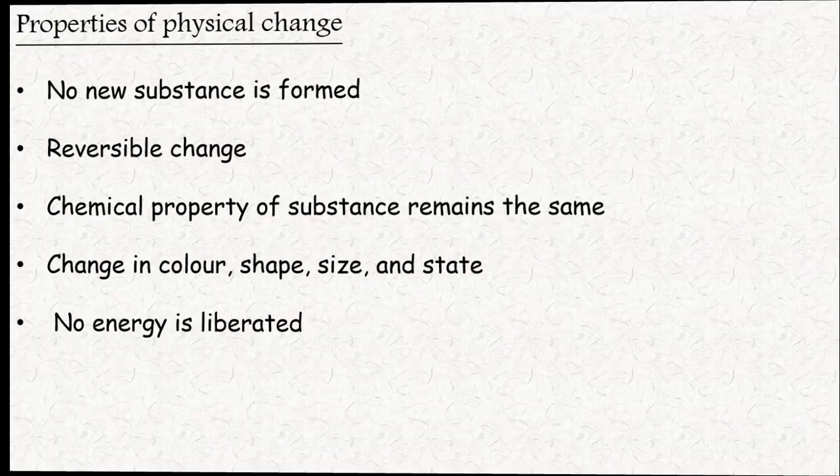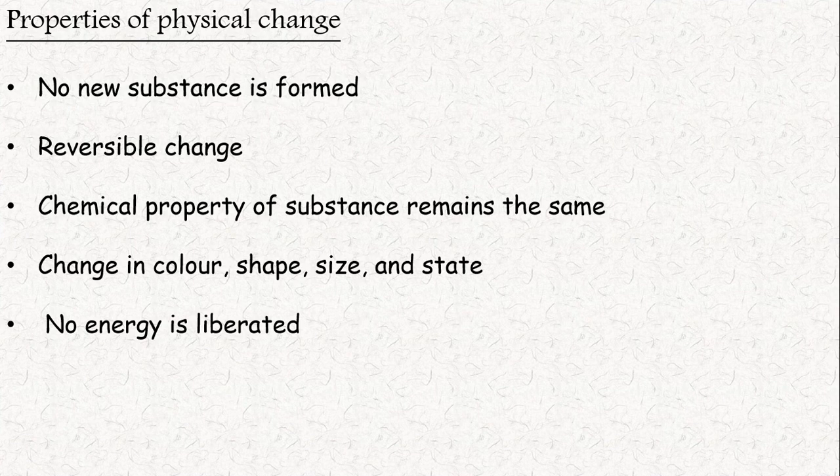Next, properties of physical change. Here no new substance is formed. Most of the physical changes are reversible changes. Not all physical changes are reversible, because when you take a carrot and cut it, you may get pieces of carrot, but we can't join the carrot again, or any vegetable which you take, you can't join it again. Some of these are reversible changes in physical change.